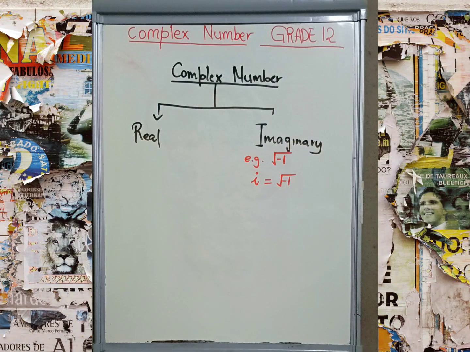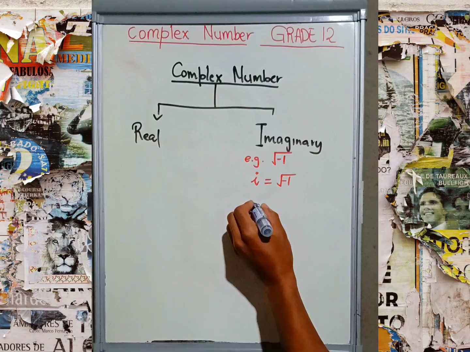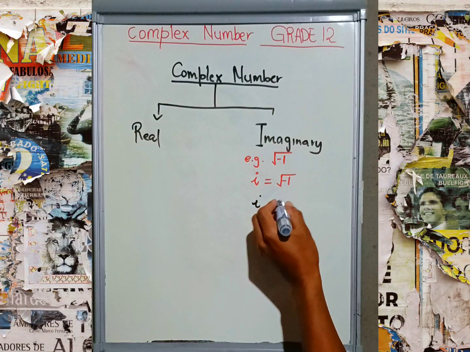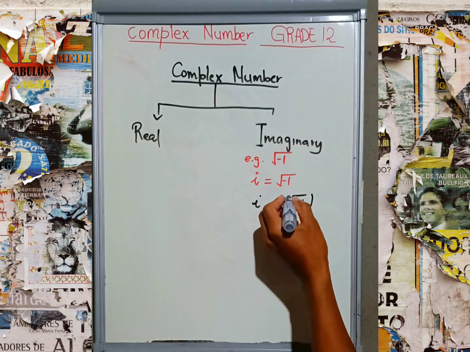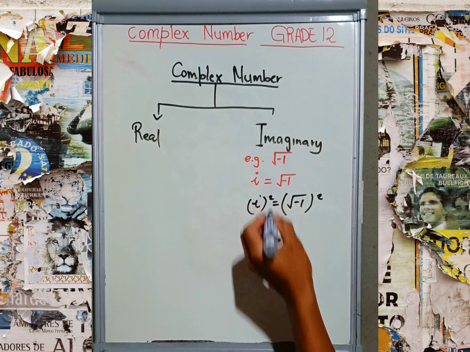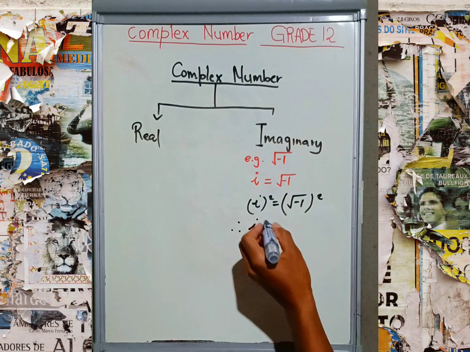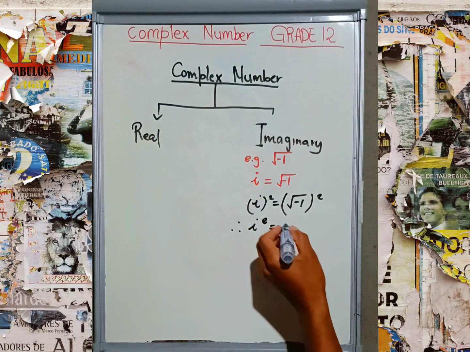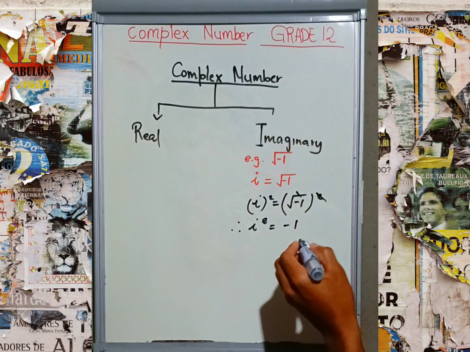When you want to solve this equation, you can say that i is equal to the square root of -1. Then you can put the square on both sides. Therefore, we draw the conclusion that i squared is equal to -1, because the square cancels the square root.